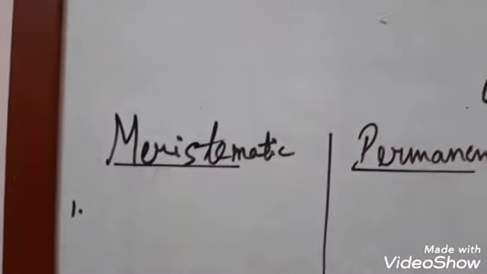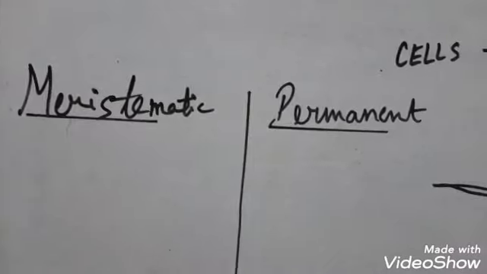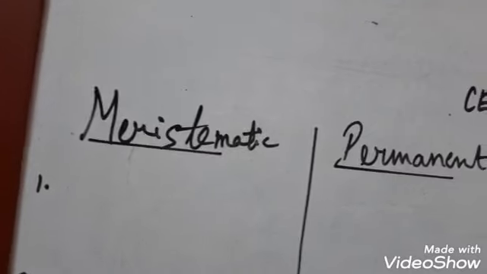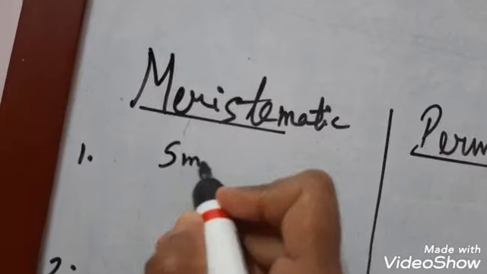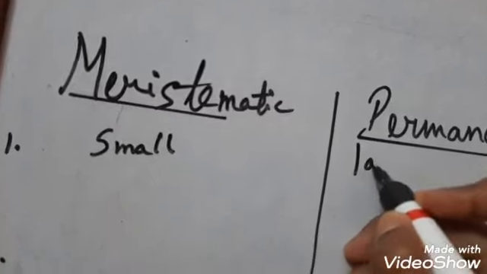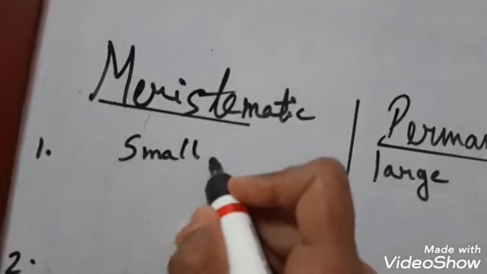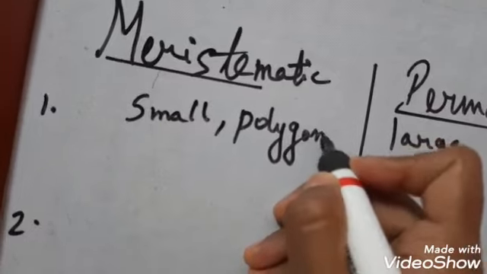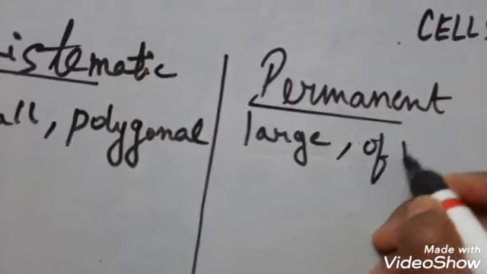Next, you see, I will just tell you about some of the differences between meristematic and permanent tissues. Now, can you help me in writing the points? Well, let us start. Now, the nature of the cell. In meristematic tissues, cells are small. Clear? Here the cells will be large. Okay, so cells are small, and how do they look? They look polygonal. Here the cells may be of various shapes.